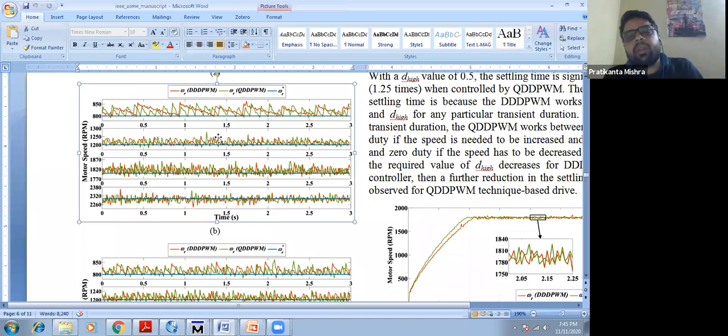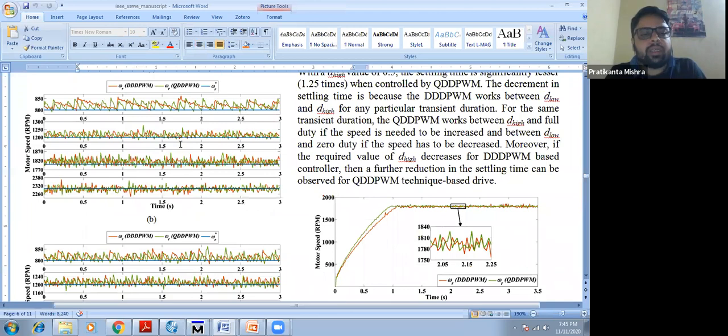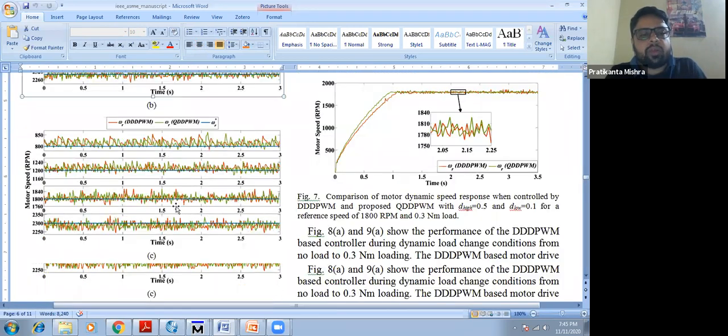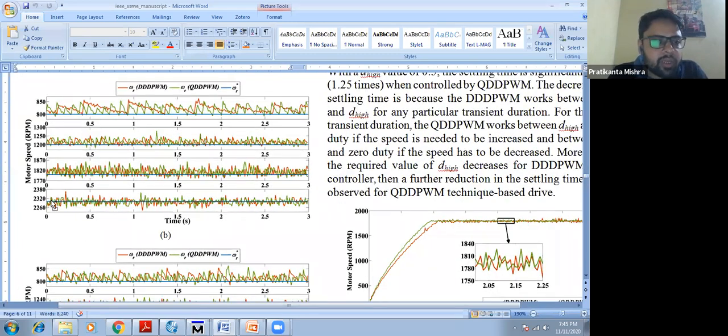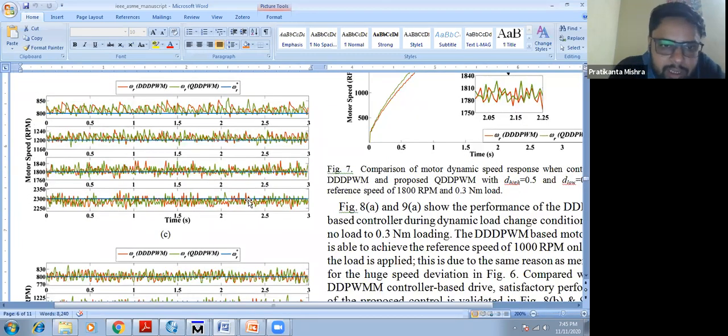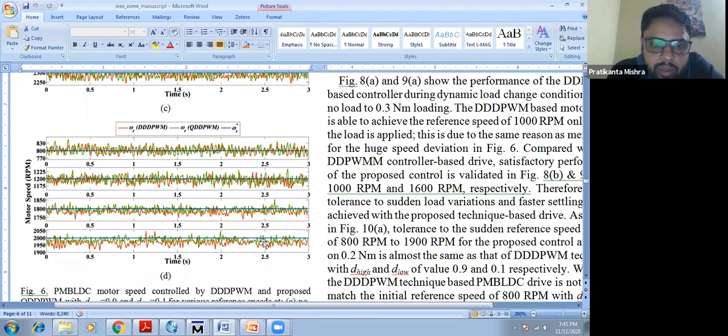When you are gradually increasing the load, and you move to, suppose, 0.5 Newton meter, then as you can see, for the reference speed of 2000 RPM, the QEEPWM control is properly following, and you can see it has touched the reference speed many times. But only 2 or 3 times, or 4 or 5 times, this triple DPWM is able to track a particular high speed at a very high load.